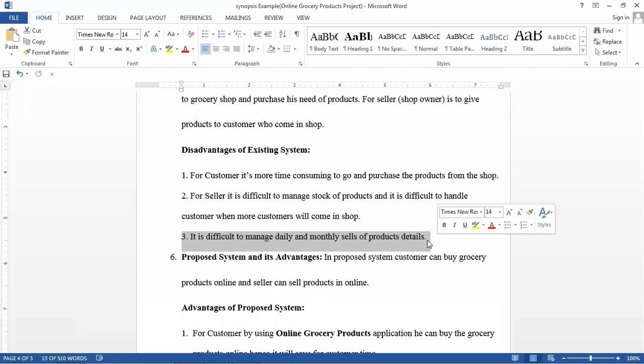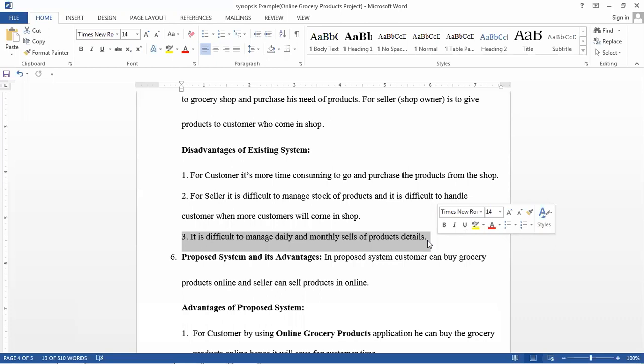Per product also you can see, and for all products you can see how much amount we collected. In the existing system maintaining this is difficult, but online it is generated automatically, so there is no need for the seller to generate it. Automatically, whenever one button is clicked, you will get the reports of daily, monthly, weekly.